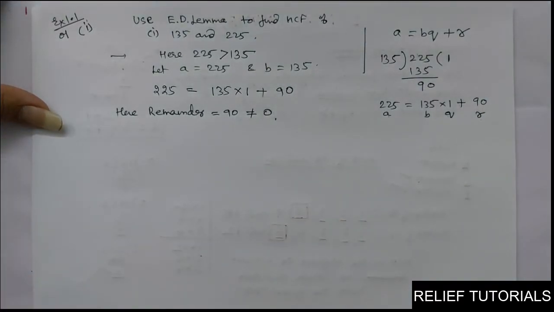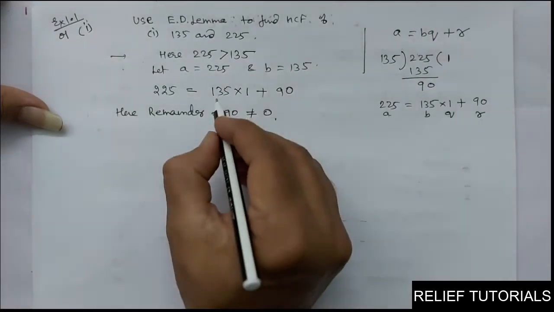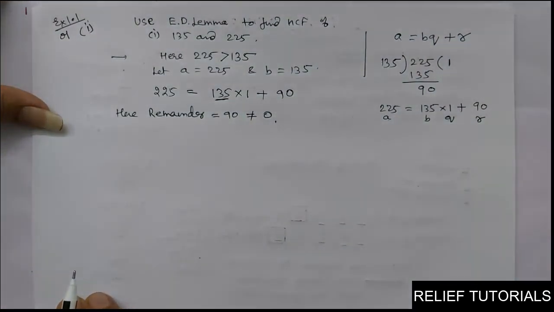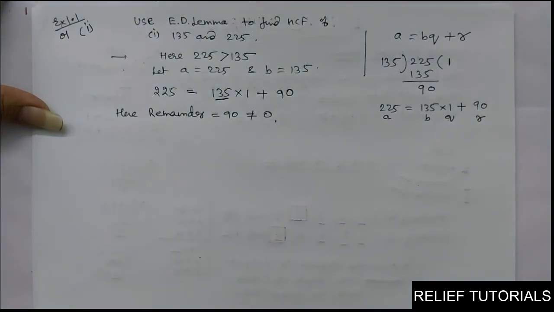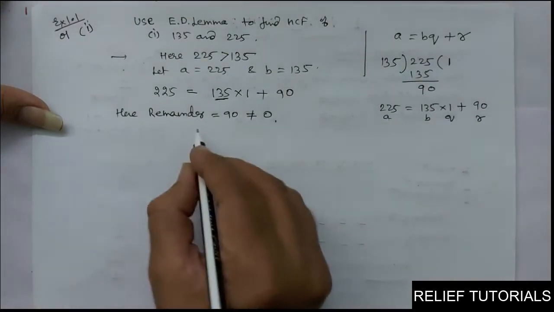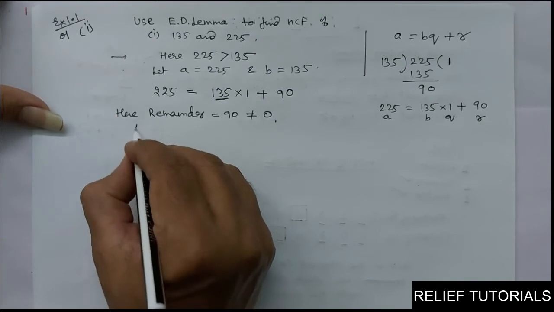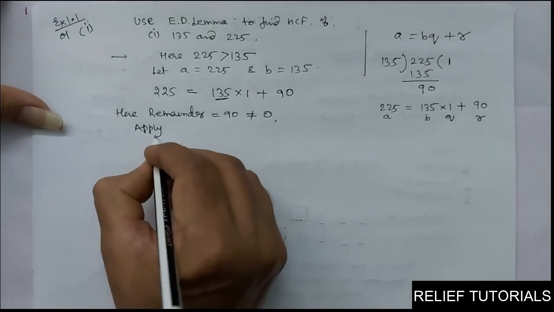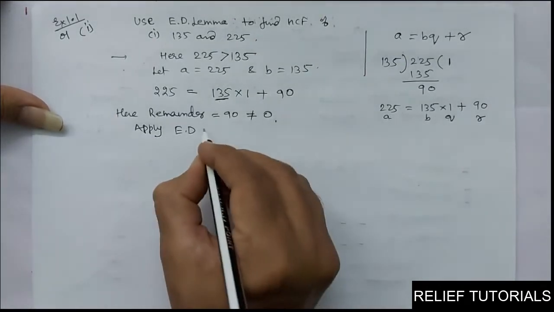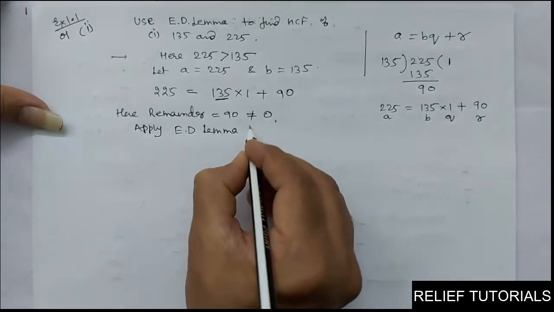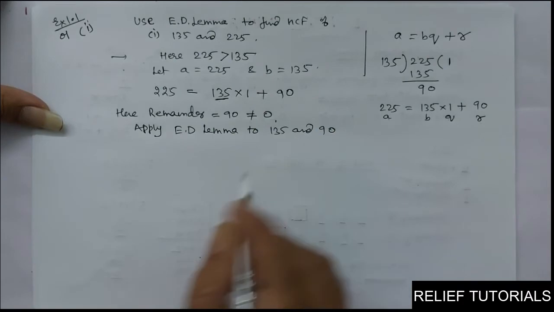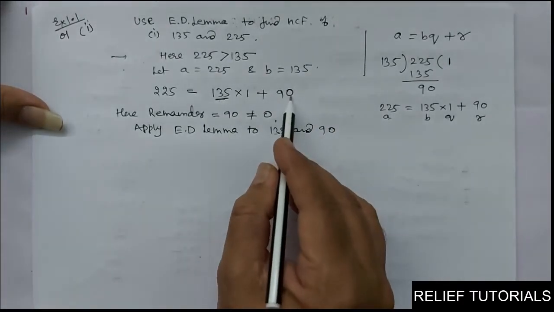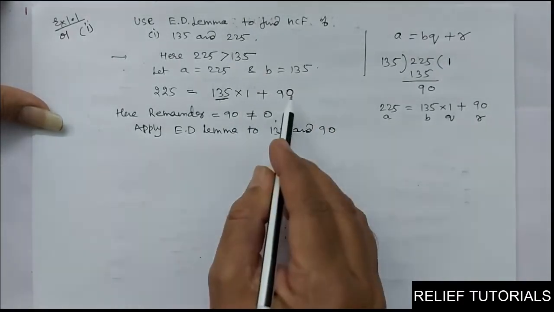So now again you have to apply it, taking 135 as the dividend and 90 as the divisor. Here the remainder 90 is not equal to 0, so apply Euclid division lemma to 135 and 90, that is, the divisor and the remainder.